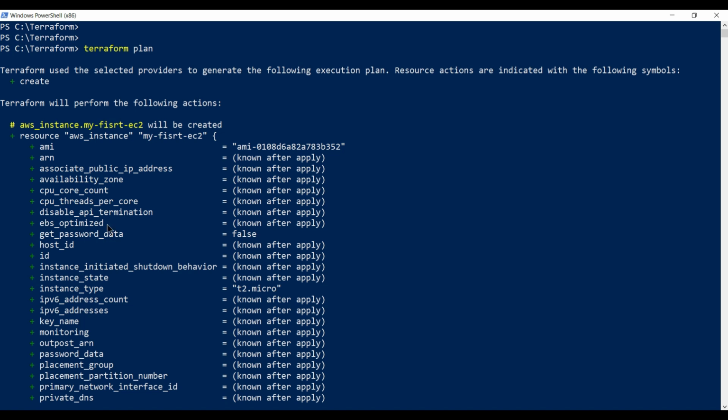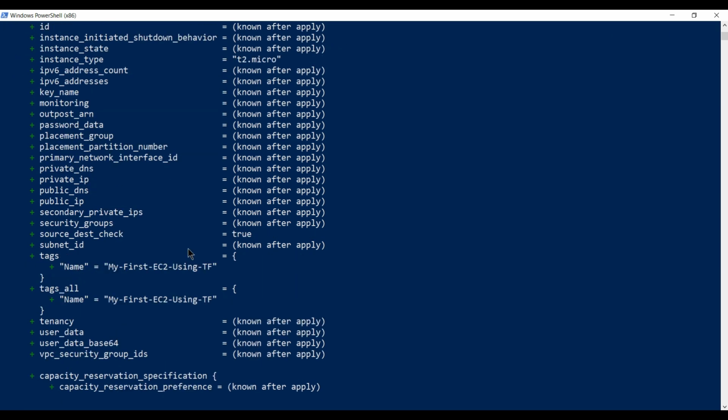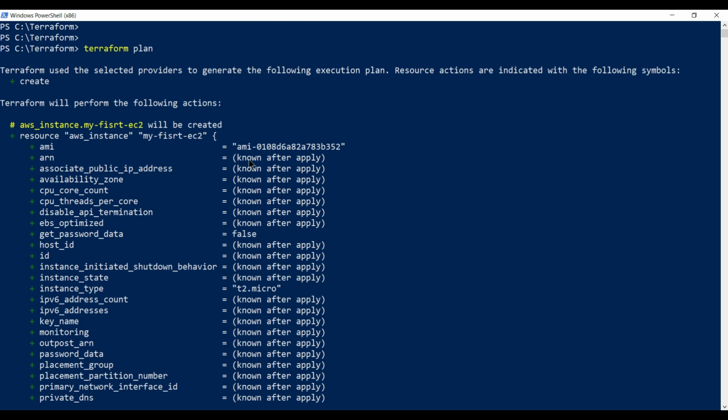So you can see that it's going to create an EC2 instance. This is the create plan. It is of type t2.micro, this particular image it's going to use, and this is the tag name that we already used. All the other things we will know after the apply, because we didn't provide any information, so it will create all of these as per the default.